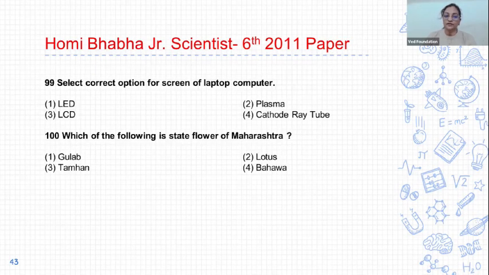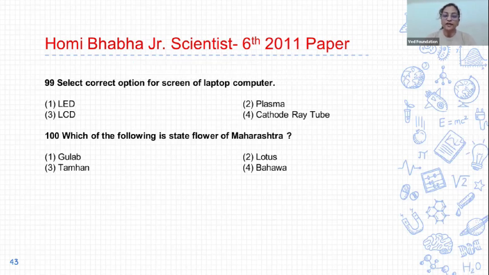99. Select the correct option for the screen of a laptop computer. First LED, second plasma, third LCD, and fourth cathode ray tube. And the correct answer is option 3, LCD. The screen of a laptop and the screen of a computer is an LCD screen.